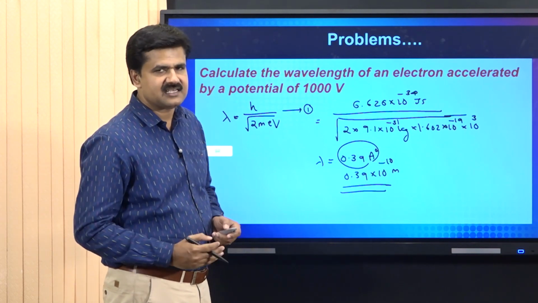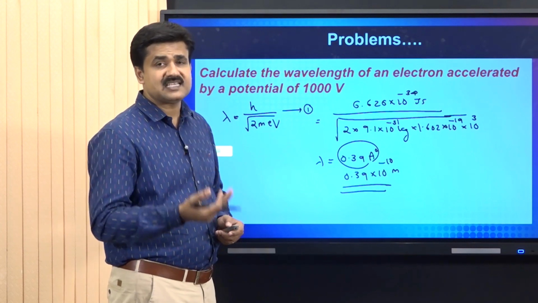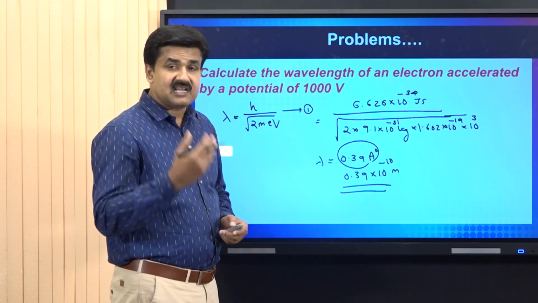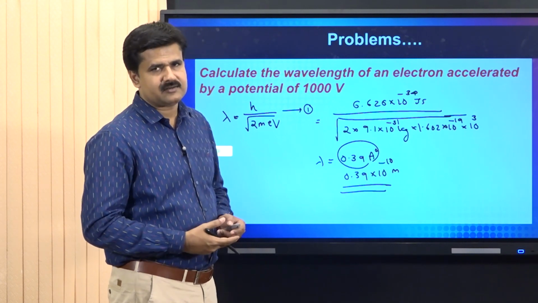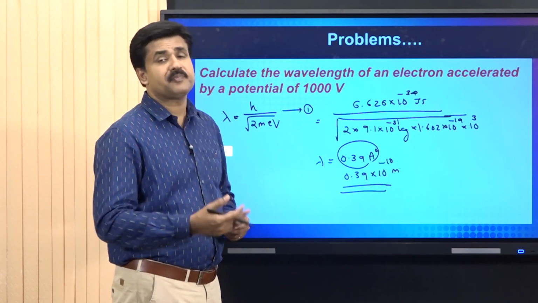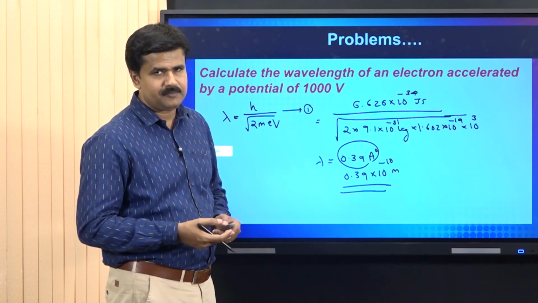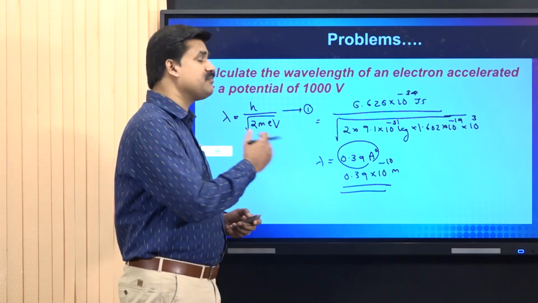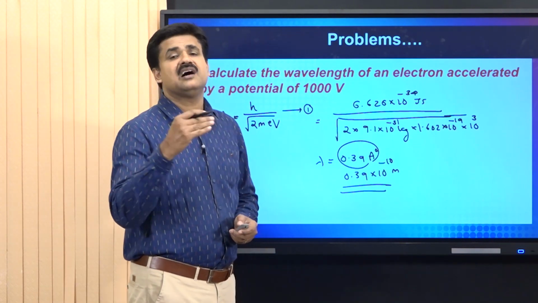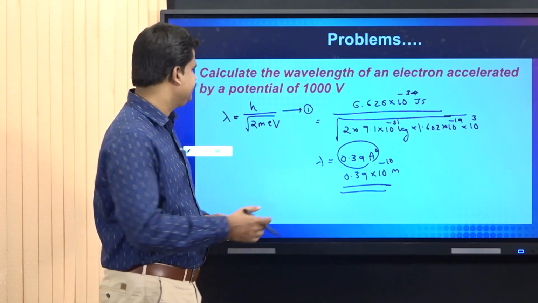Hence, it is clear that the subatomic particle electron is associated with the substantial wave character. In the previous problem, we observed that for a macroscopic body, the associated wavelength is negligible. But for a microscopic system like electron, the associated wavelength is considerable.